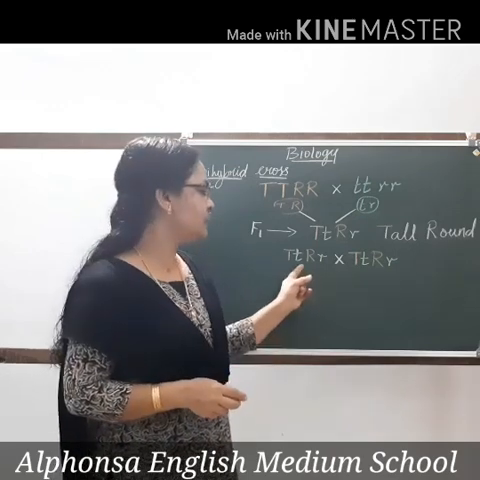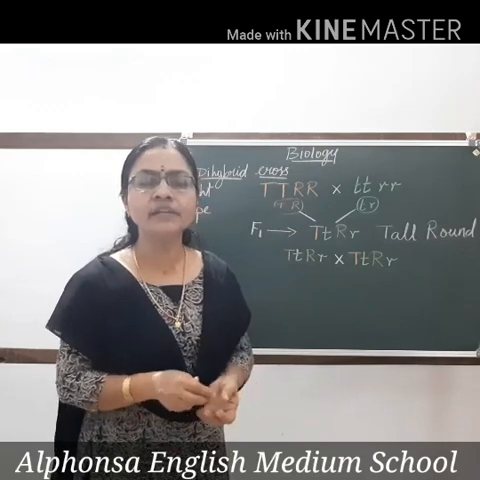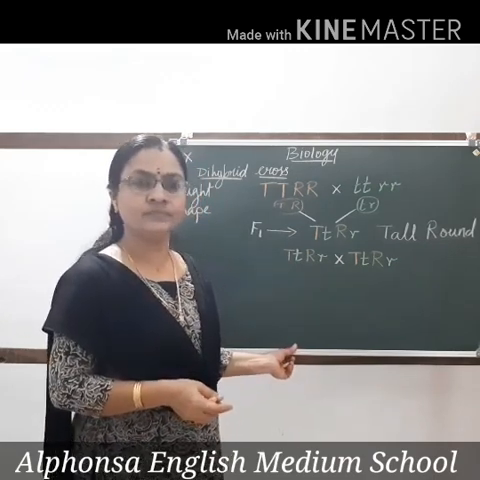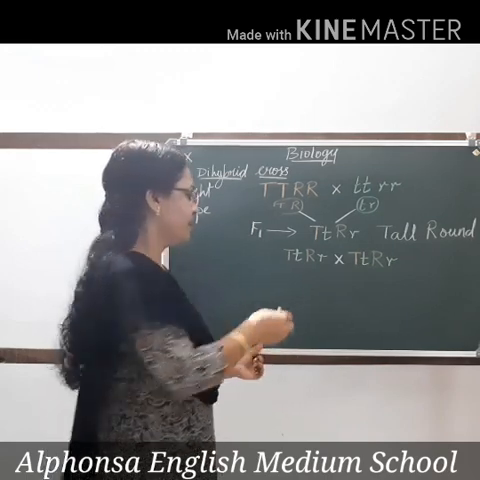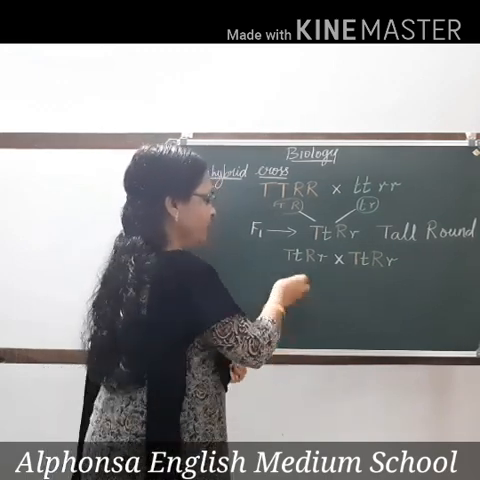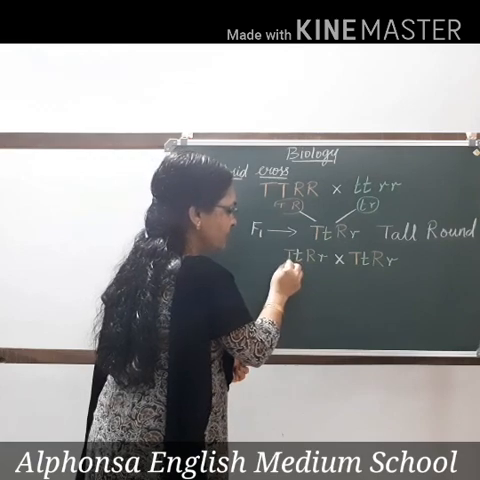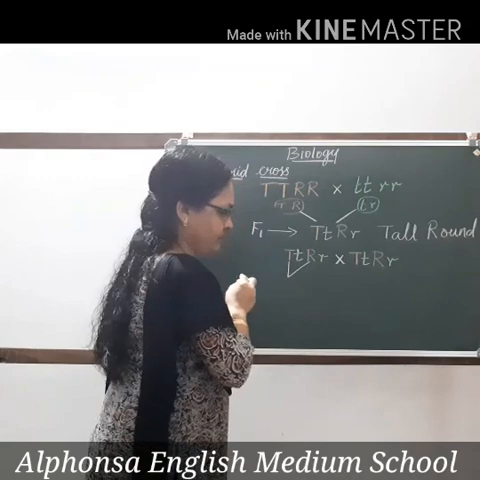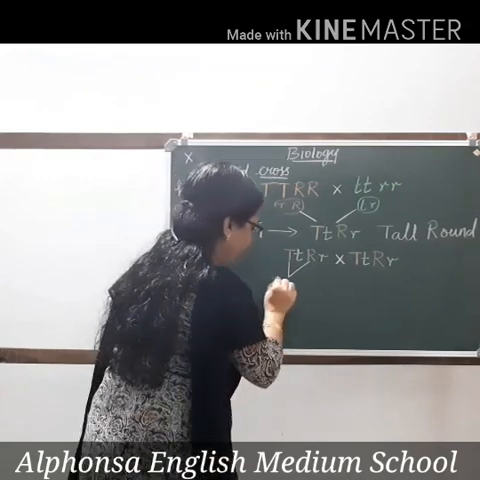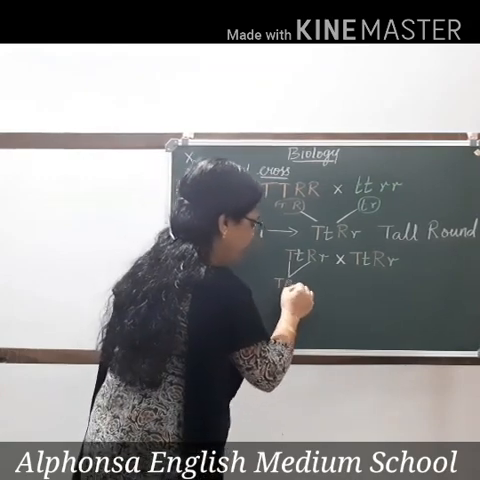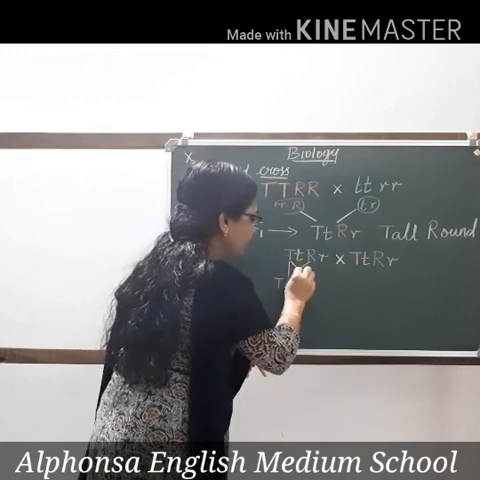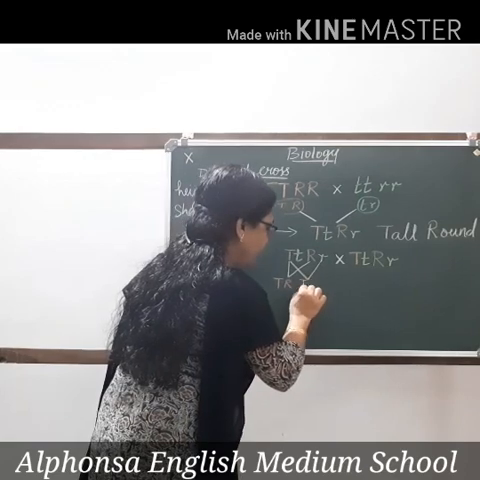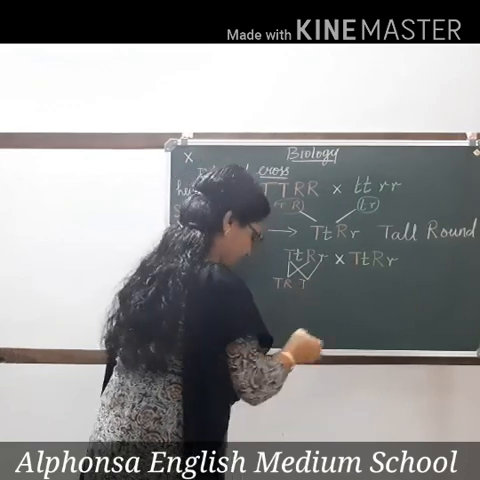Now gametes. In this combination, there are possibilities for 4 types of gametes to be formed. I'll just draw it for you like we did the last class. There are 4 possibilities. This one capital T and R can come together. Capital T, capital R. Another possibility is this T and this R can come together. So it is capital T and small r.